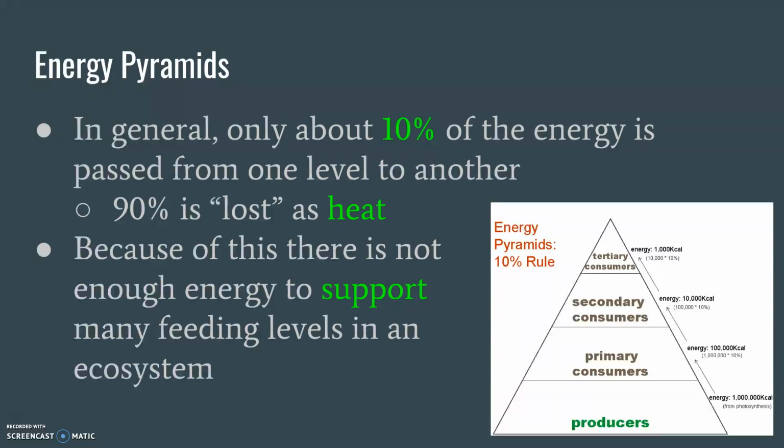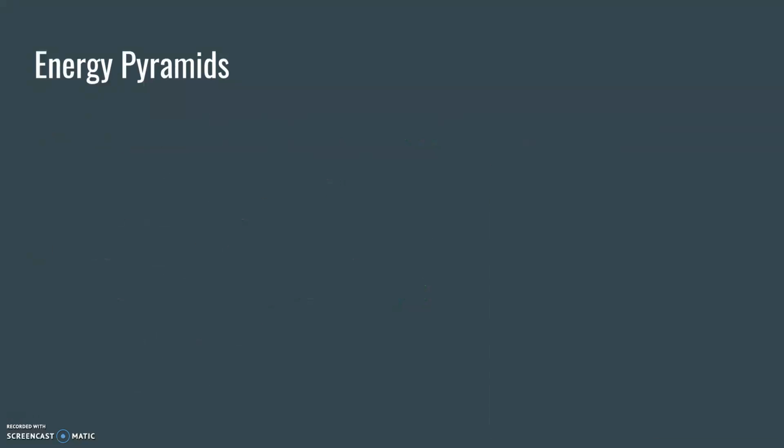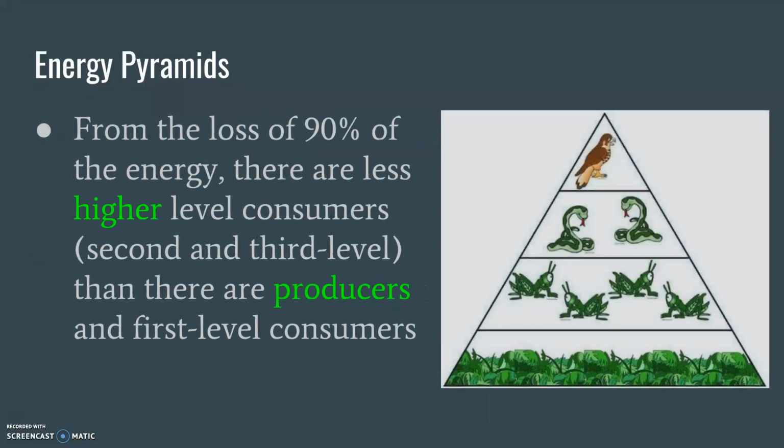And then let's look at our first level consumers, fish. Guess what? There are a ton of fish, like a ton. We eat them all the time, and there's still a ton. But when you get up to a killer whale, there's not a lot of them, because there's not enough energy to support them.